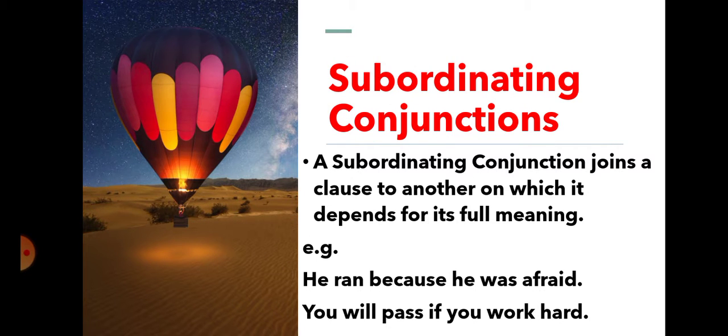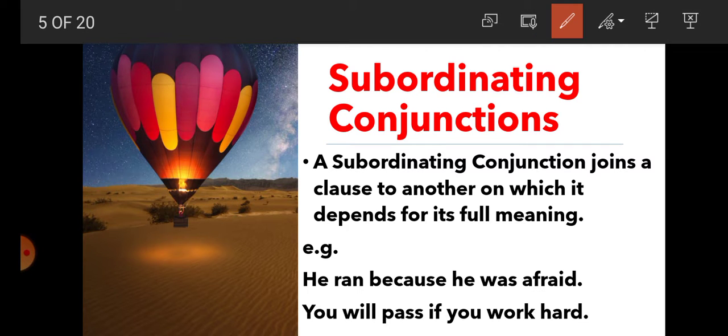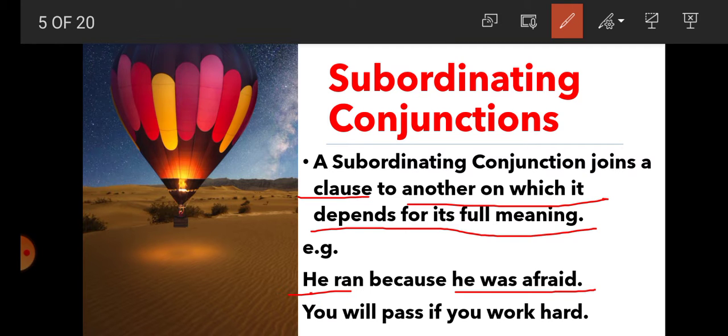Students, what is subordinating conjunction? In this video, we are going to read subordinating conjunction and its kinds. So what is subordinating conjunction? Subordinating conjunction joins a clause to another clause on which it depends for its full meaning. For example, he ran because he was afraid. Here, students, there are two clauses: he ran and he was afraid. In the first sentence, they are joined with the conjunction because.